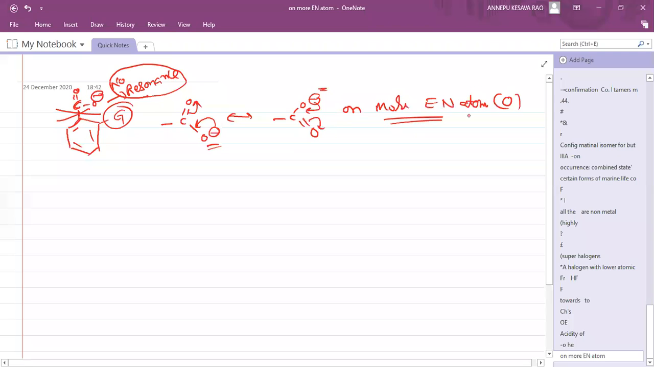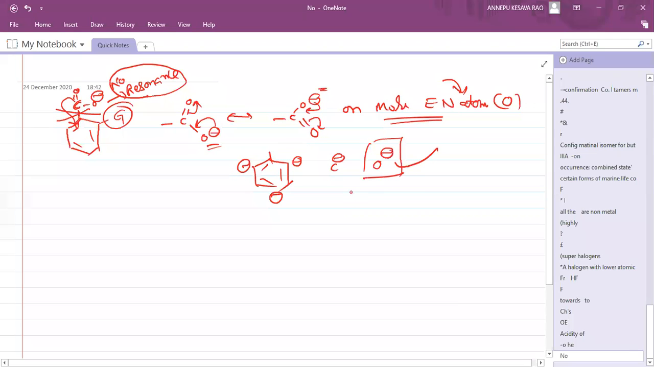Negative charge is stable on the more electronegative atom. If resonance is there, what will happen? Negative charge also comes on the benzene carbons. So carbon negative charge, oxygen negative charge, which is more stable? Oxygen is more stable. So once the resonance is cut, the negative charge spreads only on the two oxygens.